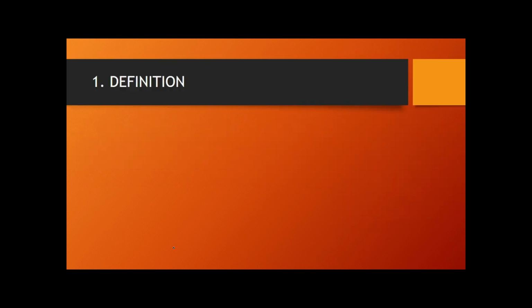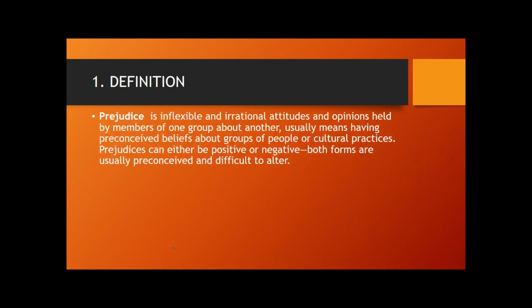The first difference between these two terms is their definition. Prejudice. First of all, I'm going to read it, then I'm going to explain what this definition means. Prejudice is inflexible and irrational attitudes and opinions held by members of one group about another, usually meaning having preconceived beliefs about a group of people or cultural practices. Prejudice can either be positive or negative. Both forms are usually preconceived and difficult to alter.